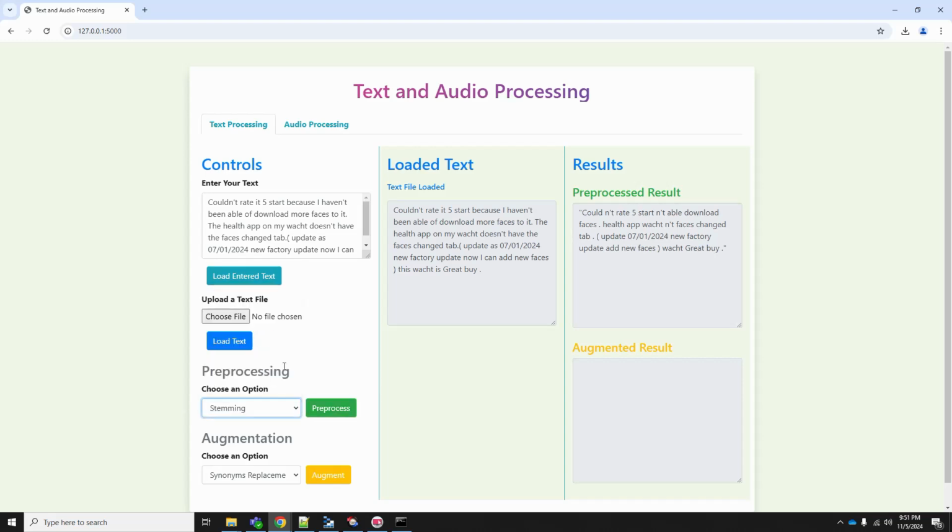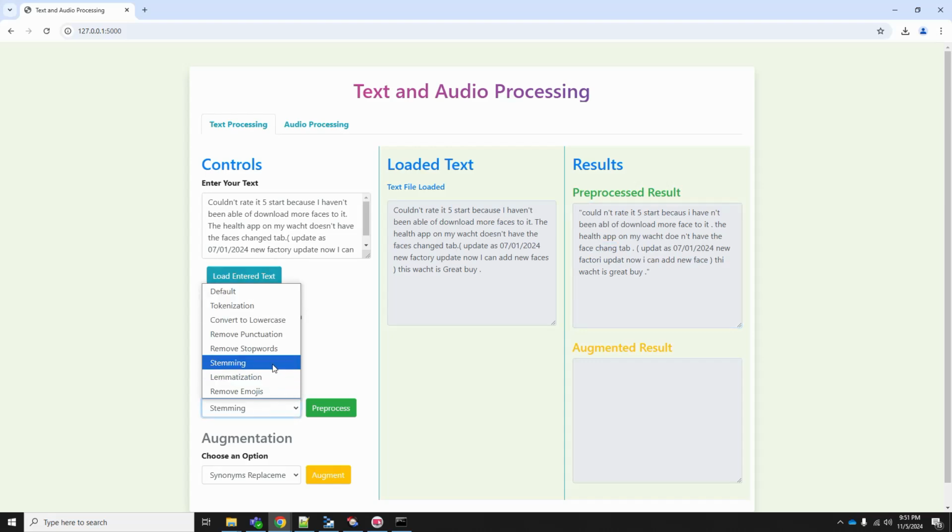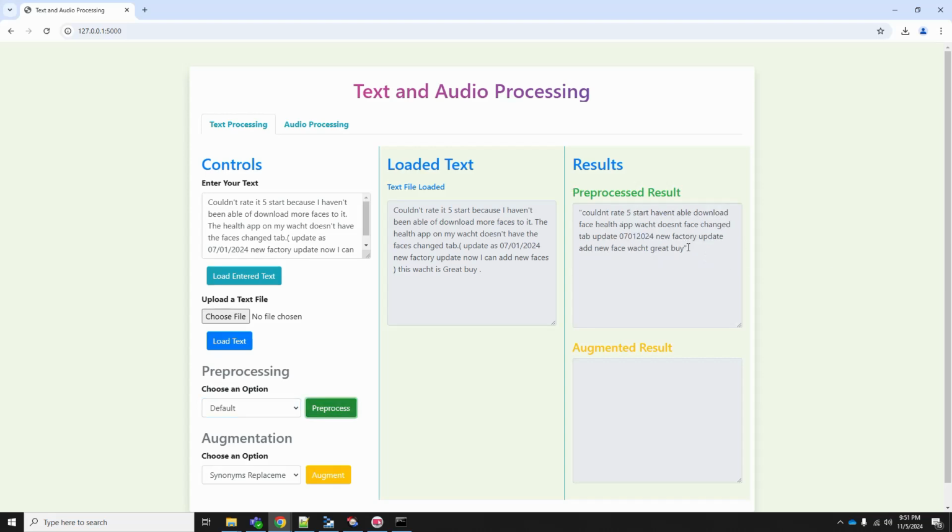Stemming and lemmatization. As I told you earlier, you see the words are all reduced to their root form. You see the change here, right? The word "changed" is getting changed to "change" here. So again, these are bringing the words back to a root form. And since we don't have any emojis here, I'll leave it that way. And when I click on default, all the pre-processing techniques that I showed you are going to get applied. You see, now the text is completely pre-processed and we have only the useful information here.